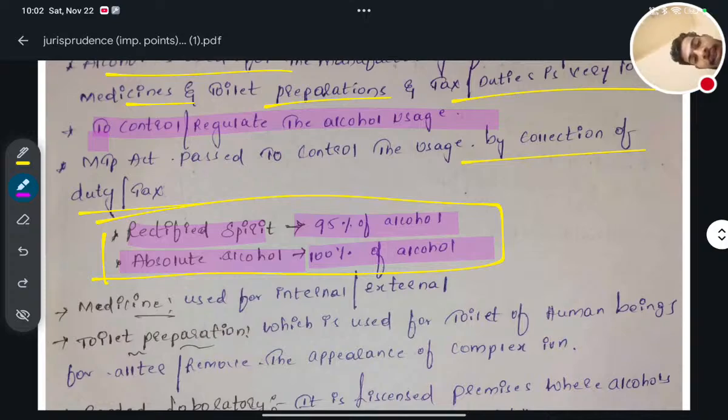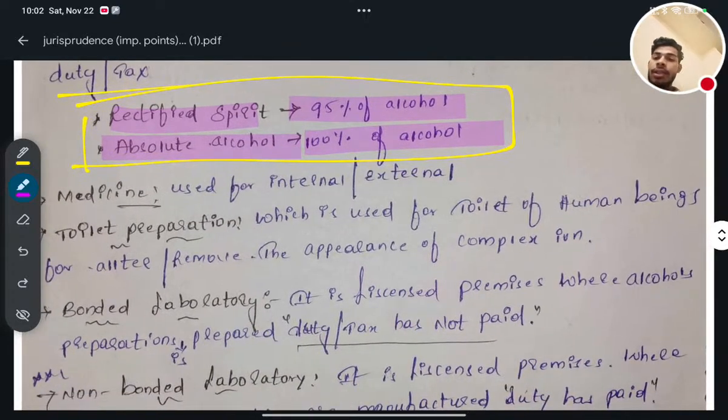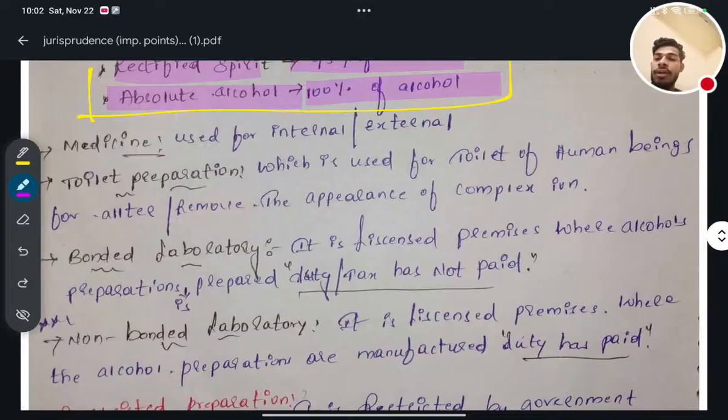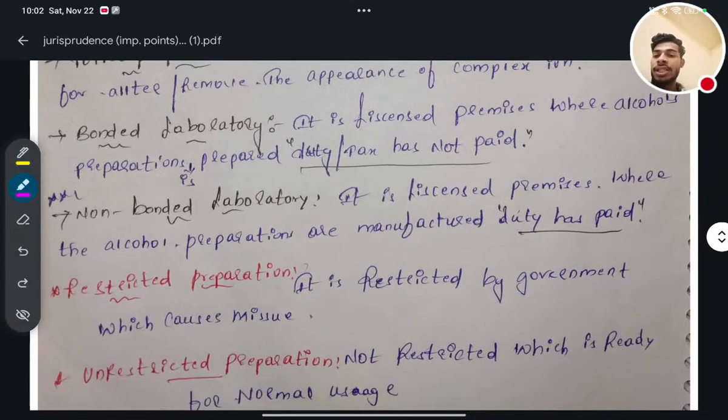Next, medicine. Medicine is used for internal and external purposes. Toilet preparation is used for the toilet of human beings to alter or remove the appearance of complexion. Next, bonded laboratory. These terms, bonded, non-bonded, restricted, non-restricted, are very important. Sometimes they are asked, so you have to remember.